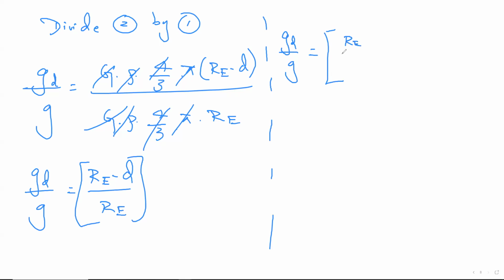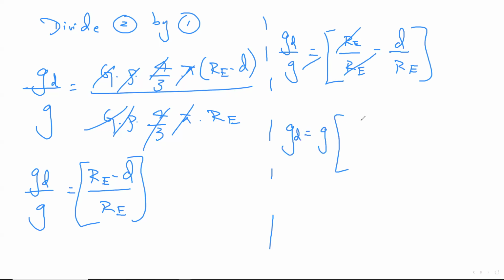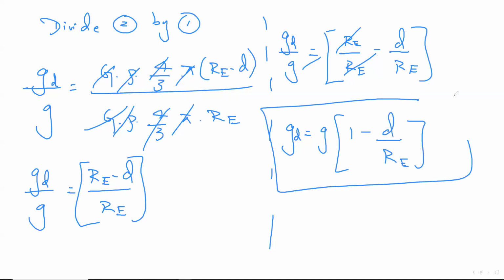So it becomes RE by RE minus D by RE. Okay, gets cancelled. It becomes 1. Now crisscross G, this one. So keep the G, D there itself. Crisscross, RE gets cancelled. 1 minus D by RE. This is your final answer. So for both height and depth, the answer has a minus only. But when you're going to start off, height will add and depth will subtract. But for the answer, both will have minus.